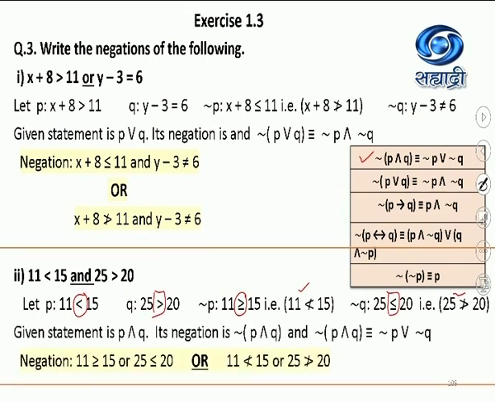So the statement is P and Q, its negation is negation P or negation Q. So the negation will be 11 greater than or equal to 15 or 25 less than or equal to 20. Alternatively, if you are using this symbol in the bracket, the negation will be 11 not less than 15 or 25 not greater than 20. Both answers are accepted. Okay, so remember these rules. You have to remember them. Solve many problems so that the negation rules will be fixed in your brain and you won't forget them again.